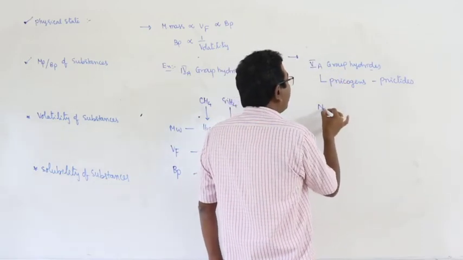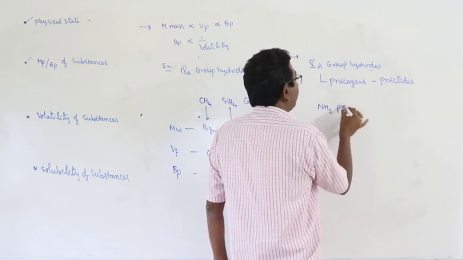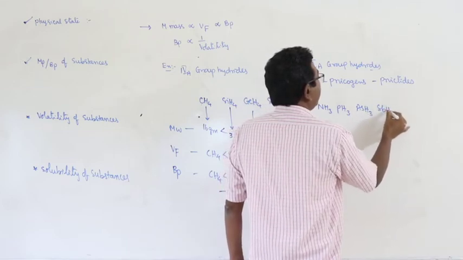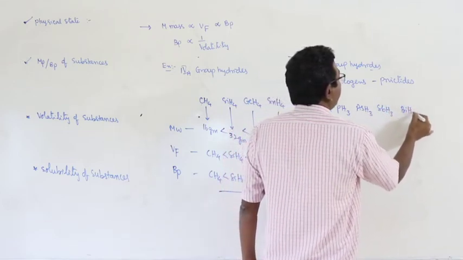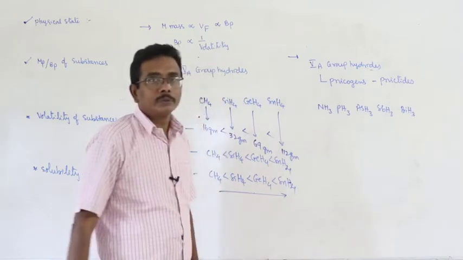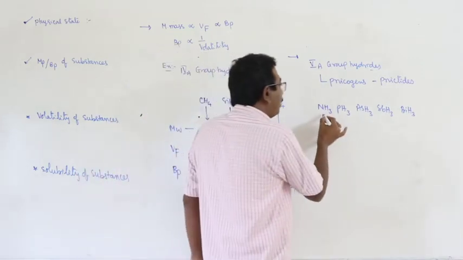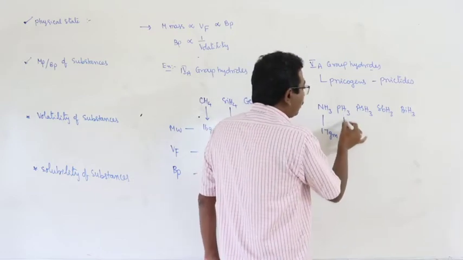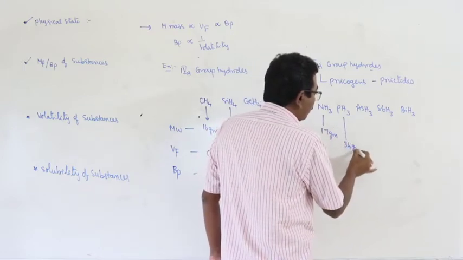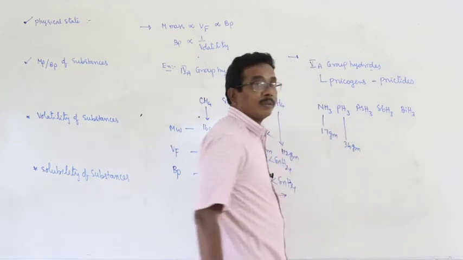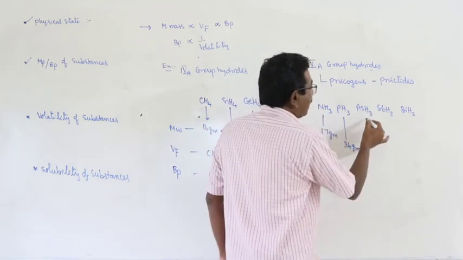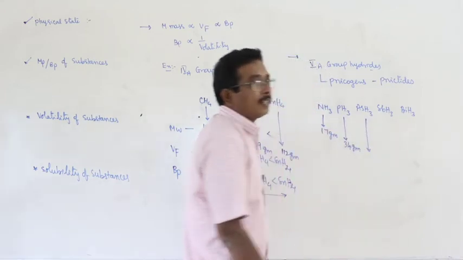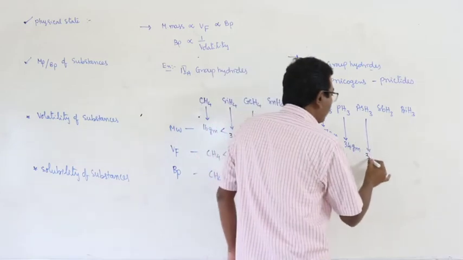What are the fifth group hydrides? Ammonia, phosphine, arsine, stibine and bismuthine. Here the molecular weight of ammonia is equal to 17 grams, phosphine is equal to 34 grams, and arsine is equal to